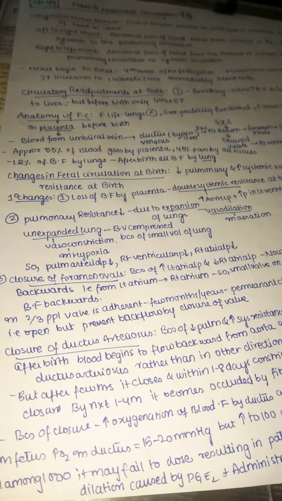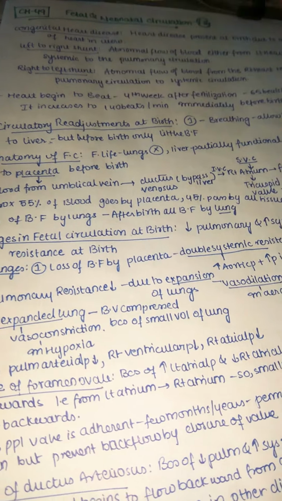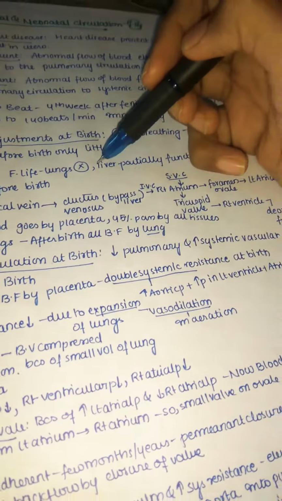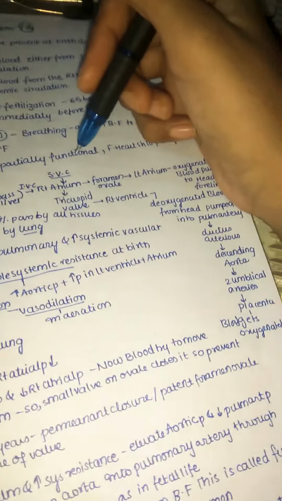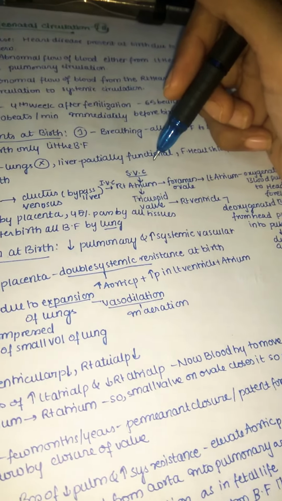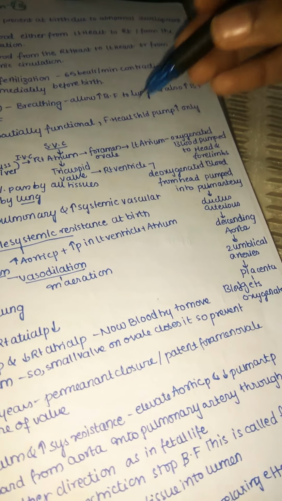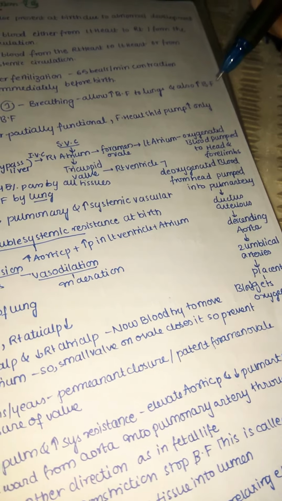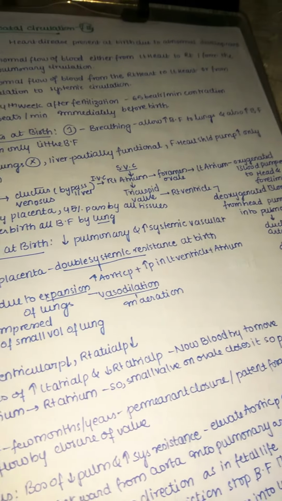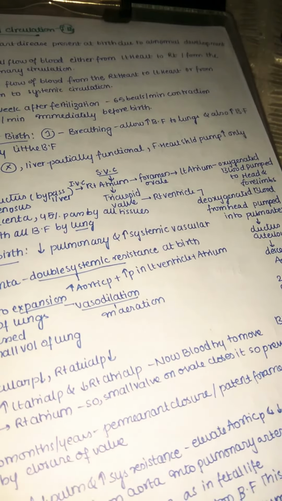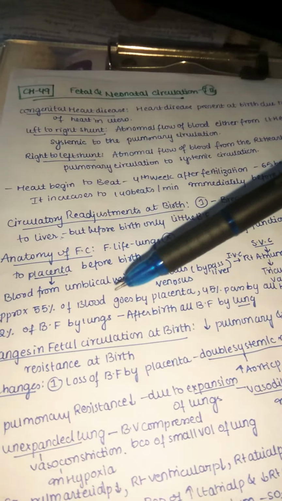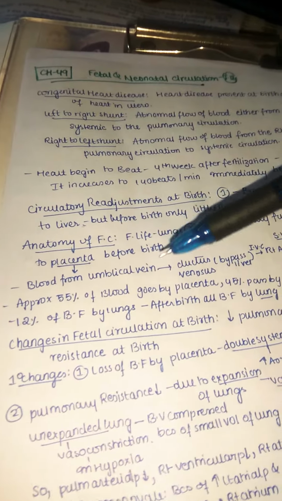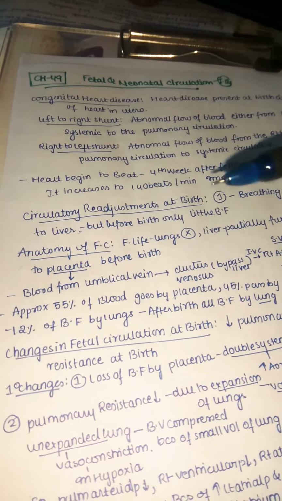Now we will understand clearly what is going on after birth. So here we are, anatomy of fetal circulation. In fetal life we have seen that the lungs are non-functional and the liver is only partially functional because the blood is shunting by means of the ductus venosus, right? And the fetal heart should pump blood only to the placenta, because now the placenta is the only functional organ before the birth. So now the blood follows the same pathway we have just discussed.